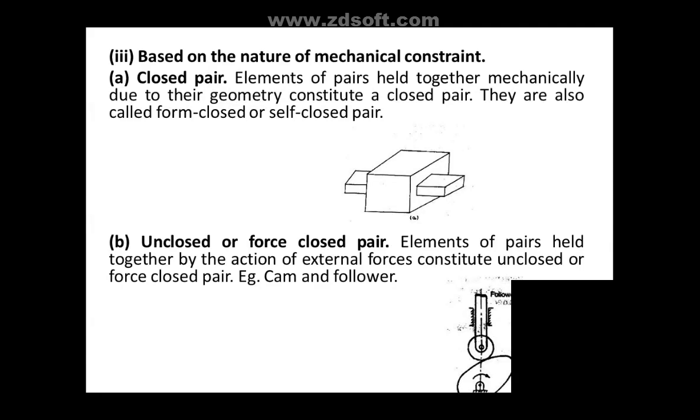Okay. So based on the nature of mechanical constraint, these are the last two pairs. So there are only three pairs. A closed pair is nothing but when two parts or two types of elements are paired in such a way that, due to the geometry, they form a closed pair.